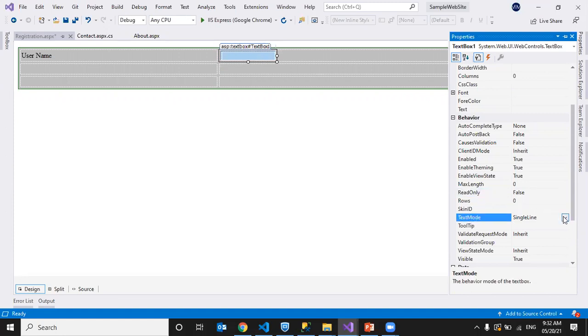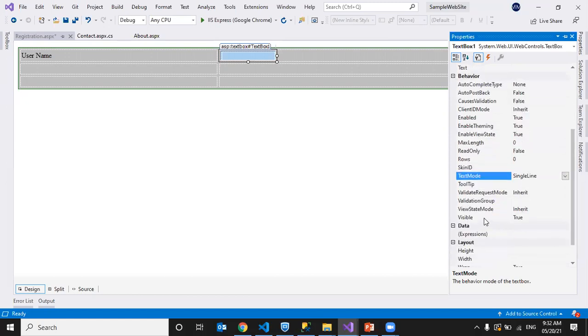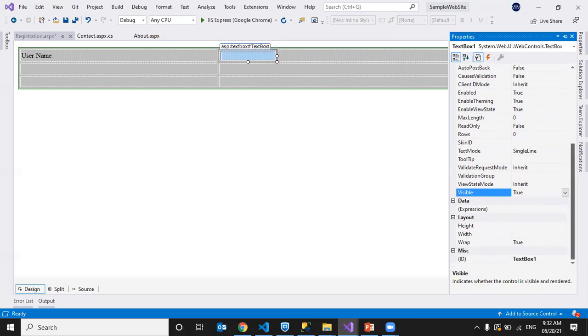Okay, text mode: whether we want to enter single line, multi-line, password, or we want to read date or email, like that we have options. Most widely we use single line and multi-line. Next, tooltip: whenever we hover on the text box, if you want to display some meaningful information about it, we can use tooltip. Whether it is visible or not, we can show or hide the control. For that, we can use the visible property. We can set some height, width, and we can give some meaningful ID to it.